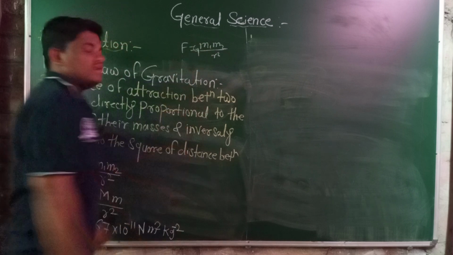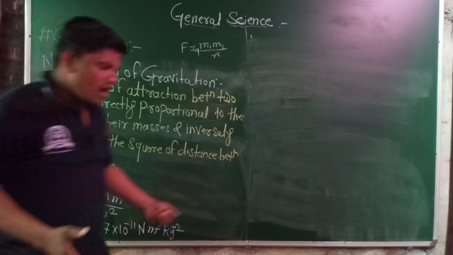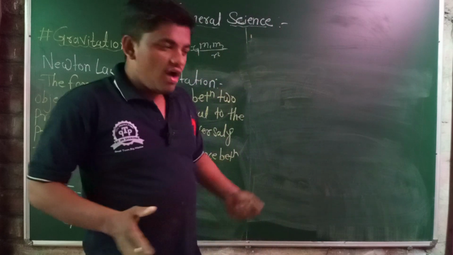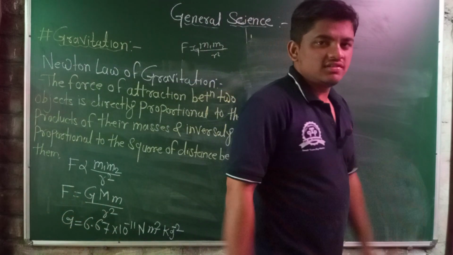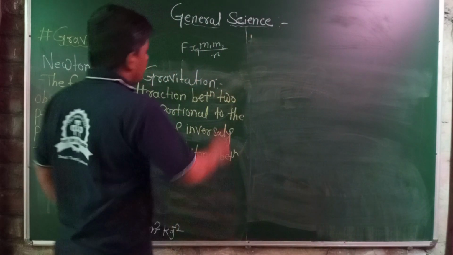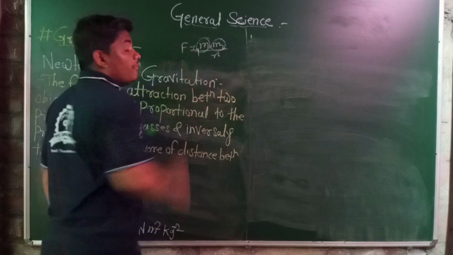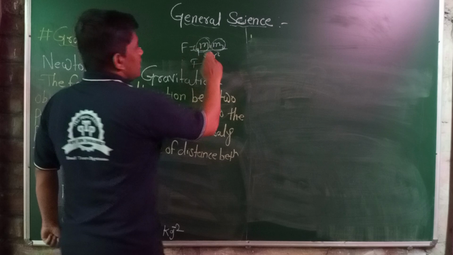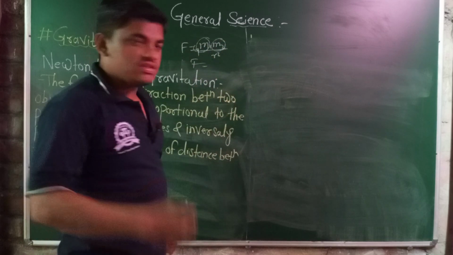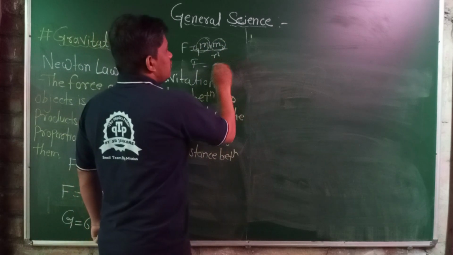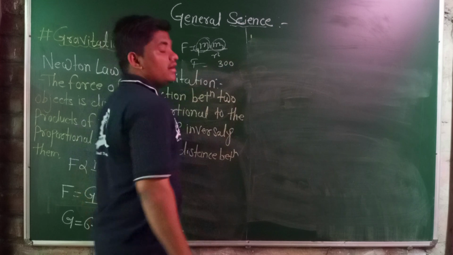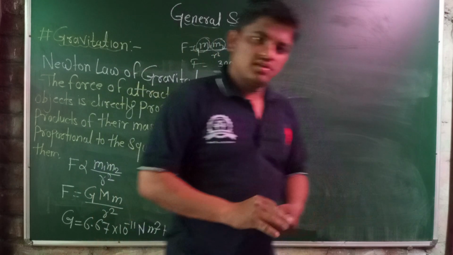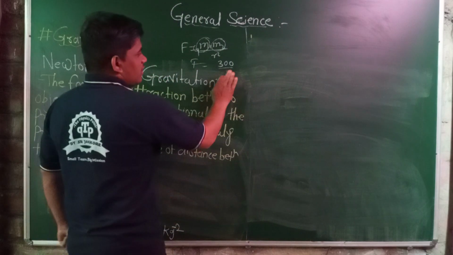Why do we not touch strongly, why are we not attracted to each other? Because the product is of a very large value: 50 times 60 is 3000, upon 1 square, which is 1.